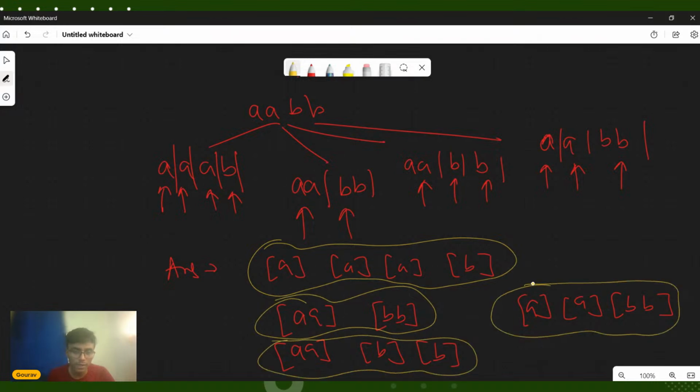So there are four different ways we can partition our string such that each resulting partition is a palindrome in itself. This is how this will progress. So any ideas how we will solve this question? Pranjal, Rishit, can you tell me how we will solve this question?